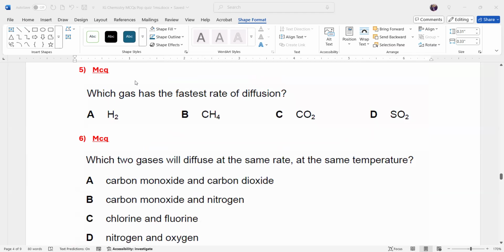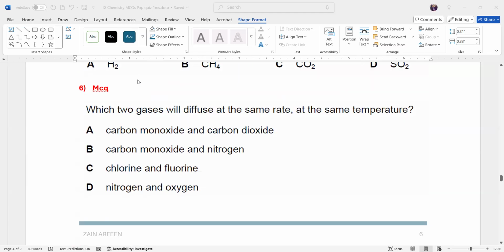Question 5, any doubt? Question 6? Which two gases will diffuse at the same rate? The options are carbon monoxide and carbon dioxide, carbon monoxide and nitrogen, chlorine and fluorine, and nitrogen and oxygen. How do we know they diffuse at the same rate? You have to find the mass of these gases.